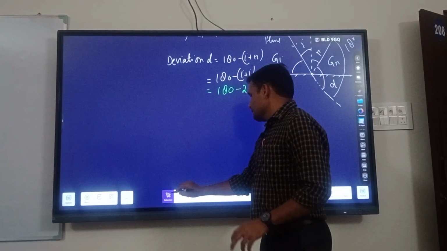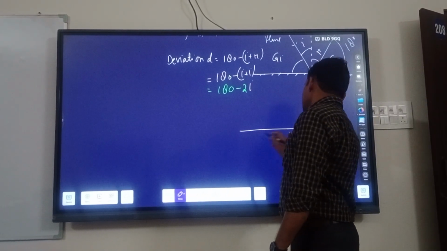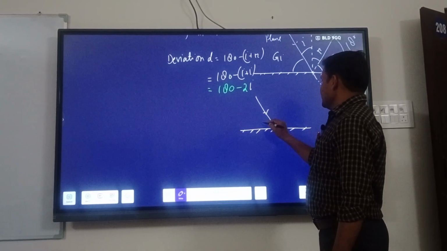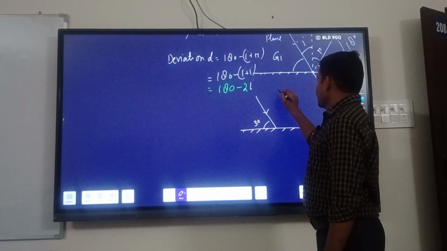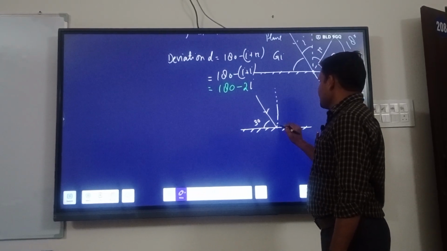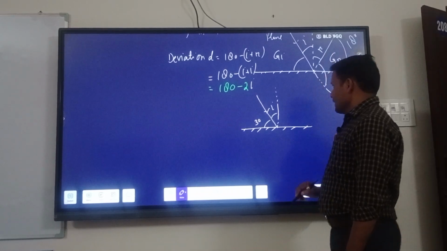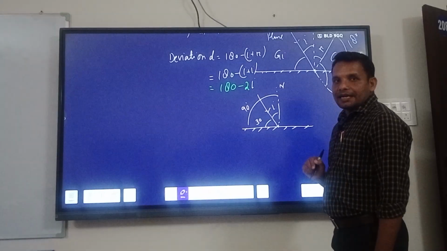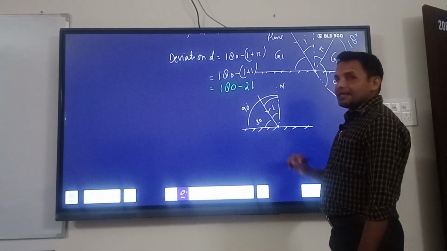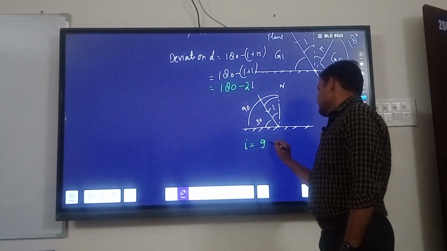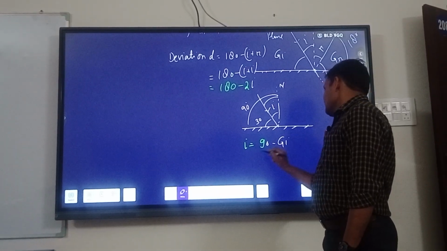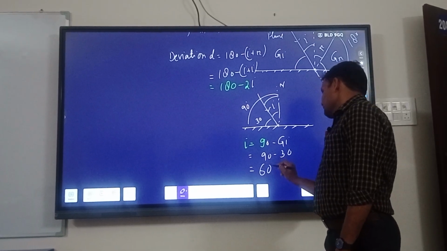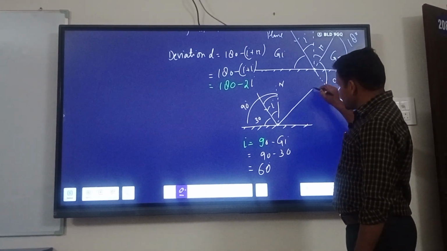Basically they ask a question where this is the mirror. They simply give you an angle, this angle is 30 degrees. Then they ask what is the angle of incidence I. In this case you already know this is the normal, so this whole angle is 90 degrees. If this angle is 30 degrees, then this angle is 90 minus 30. I here is equal to 90 minus 30, which is equal to 60 degrees. So the angle of reflection is also 60 degrees.